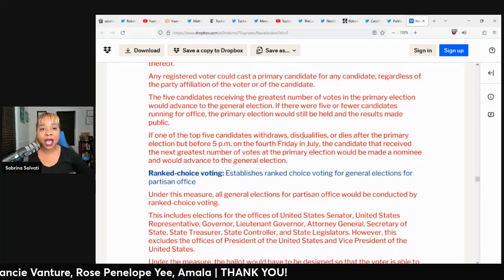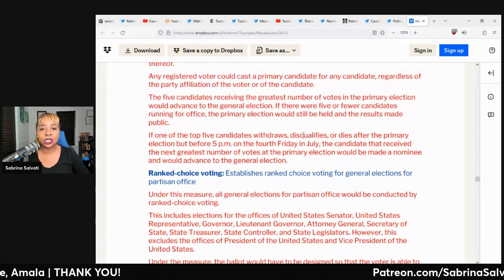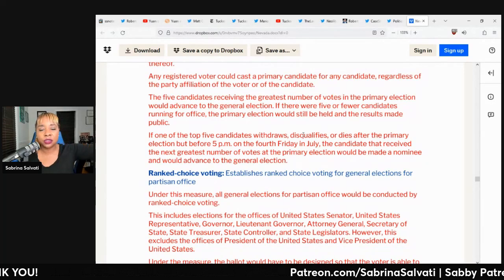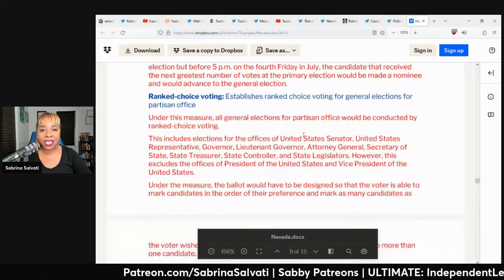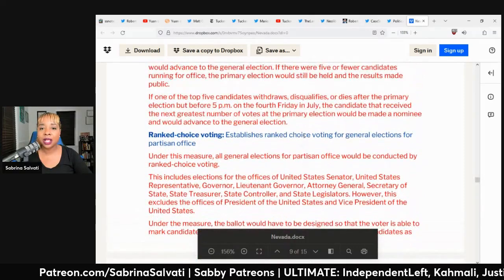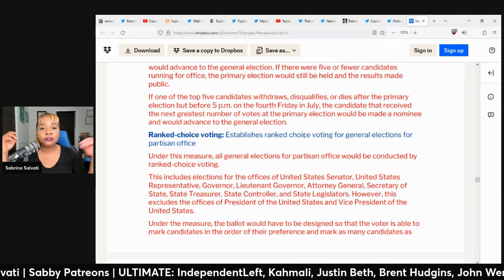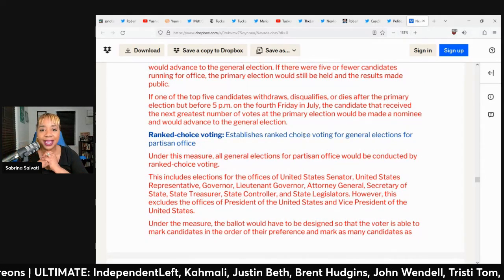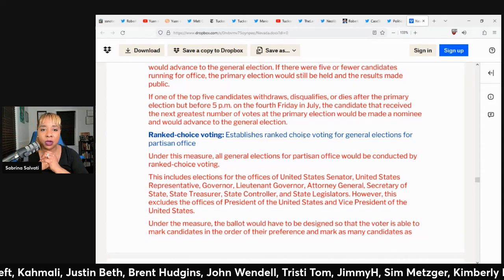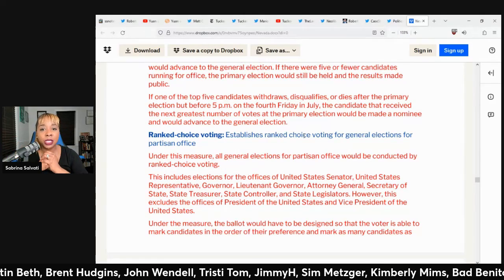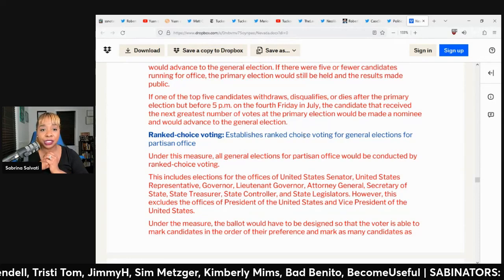If there were 5 or fewer candidates running for office, the primary election would still be held and the results made public. If one of the top 5 candidates withdraws, disqualifies, or dies after the primary election, but before 5 p.m. on the 4th Friday in July, the candidate that received the next greatest number of votes at the primary election would be made a nominee and would advance to the general election.